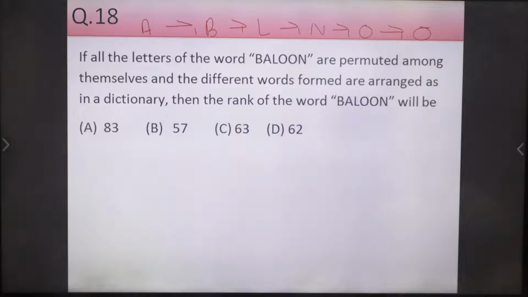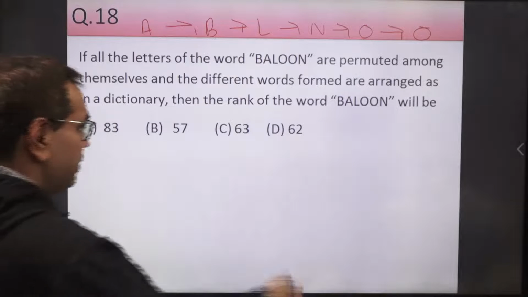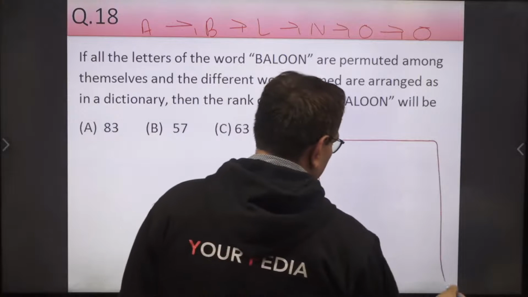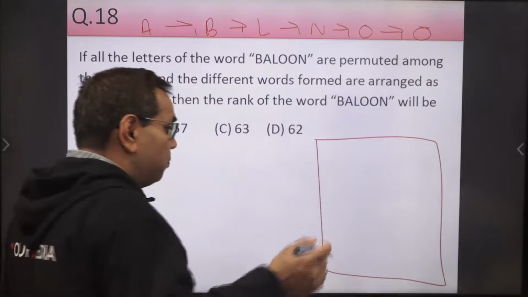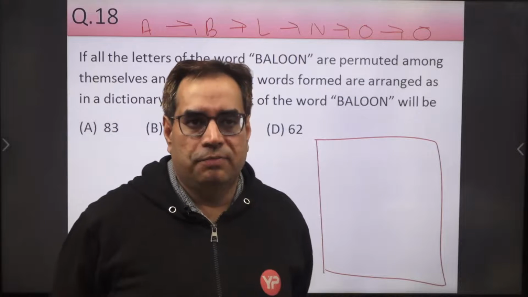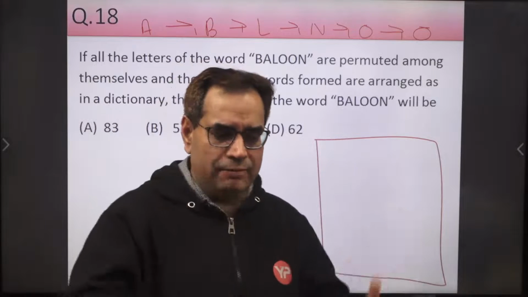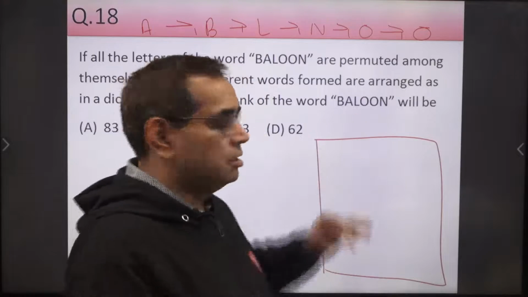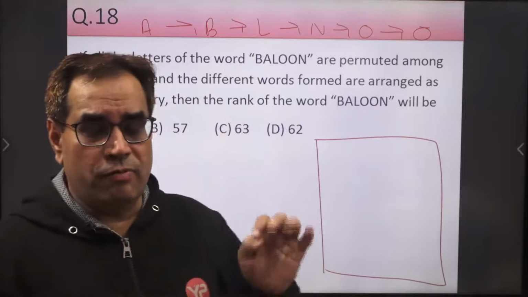Now, when we will create a dictionary, the words at the topmost will start from which letter? Tell me. If you are putting the words in the dictionary order, then on the top side, letters will be from which word?